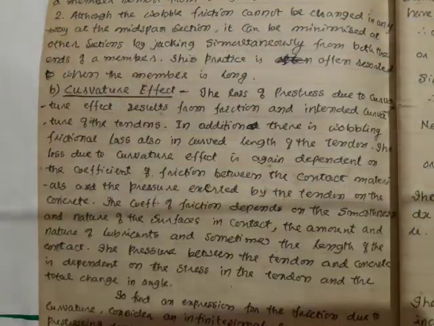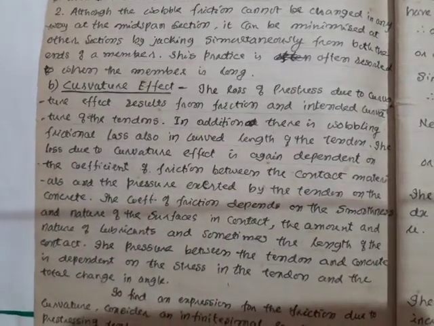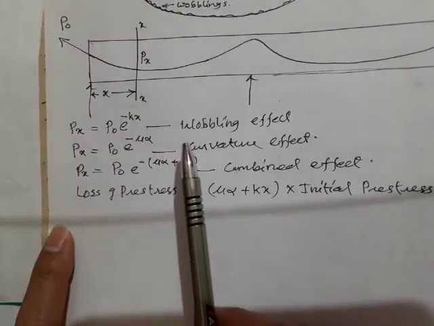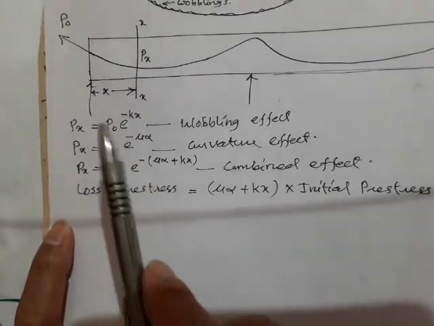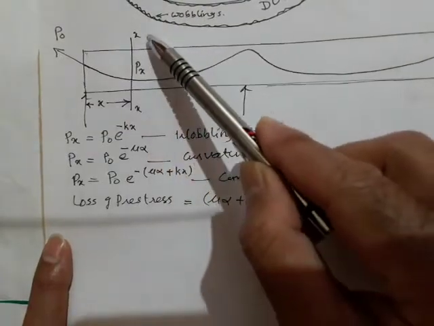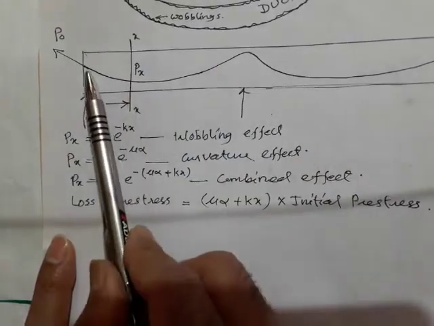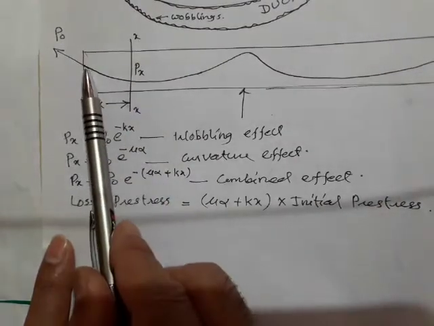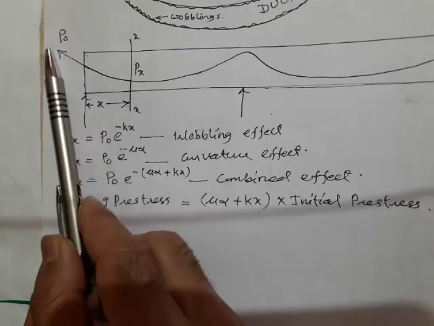Now we'll try to see how exactly this wobbling loss can be calculated. I will give you one example. Assume that in this PSC beam the cable is laid like this. I have applied a prestressing force of P naught here.